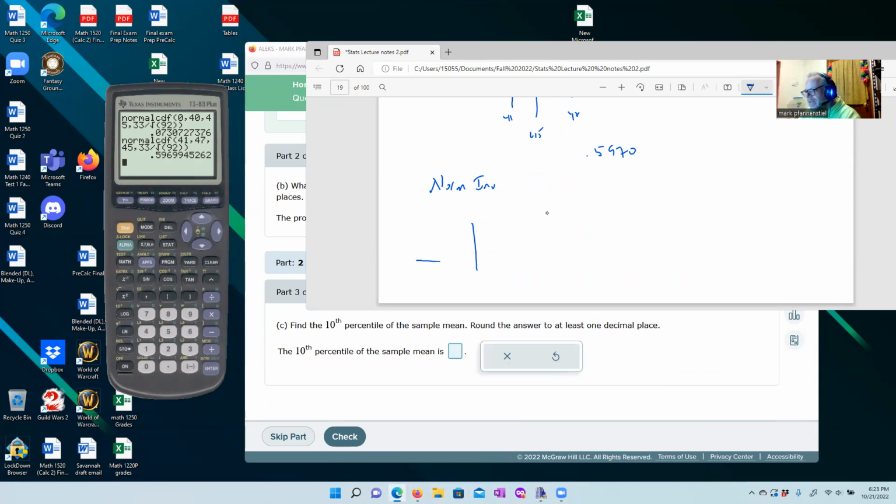Okay, so what's happening is we want the 10th percentile. Right, here's 45. We want just this little bit over here, and we have this different standard deviation, right? This is 33 divided by the square root of 92. That's our standard error, okay? Or sigma with a little x bar as a subscript. That's another way they write it. But this number has the job of the standard deviation.